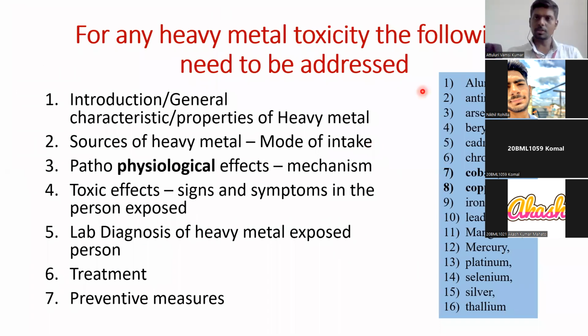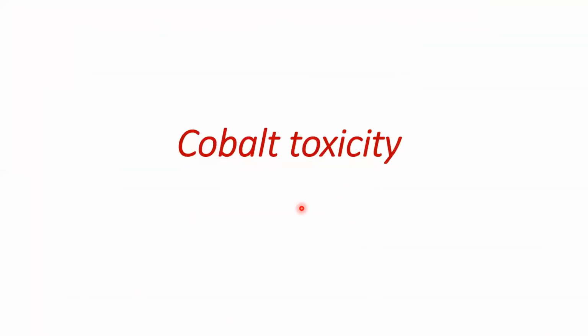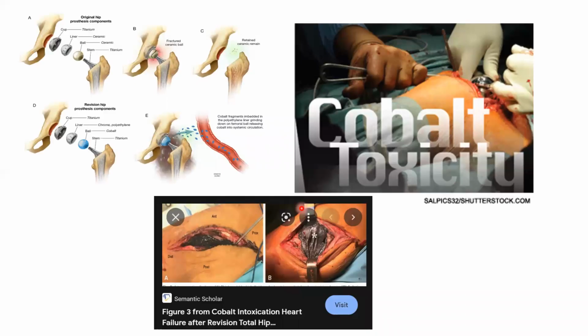Then next we discussed cobalt. We discussed cobalt recently. Cobalt also has some health benefits. In yesterday's class, we discussed cobalt toxicity in humans. Usually cobalt is used in limb transplants, for joint transplants. The patients who have undergone cobalt-induced joint transplants may get some toxic effects. Post-transplantation toxic effects can be seen in the patients who have undergone limb transplantation that has cobalt as a metal in their transplant materials.